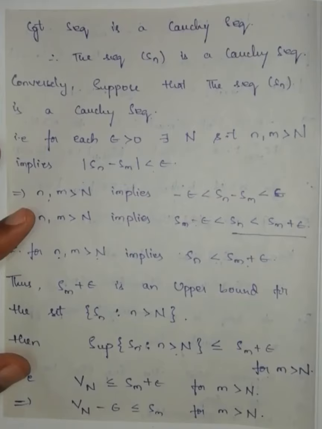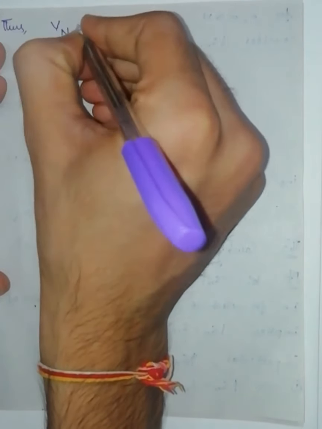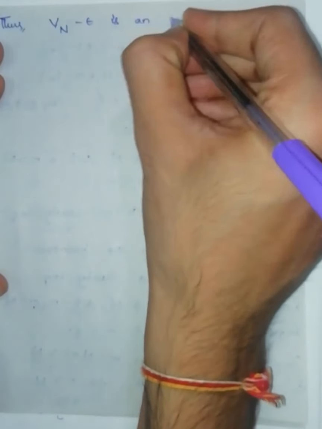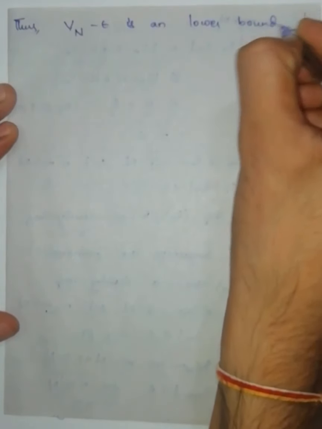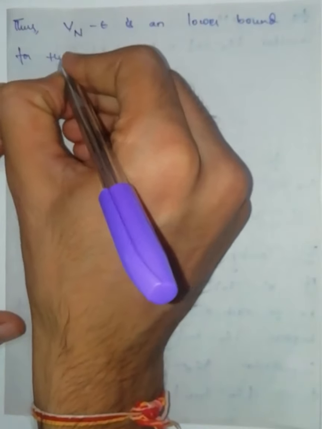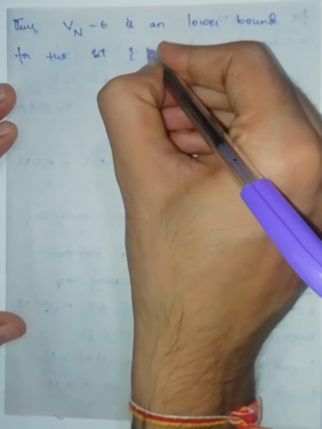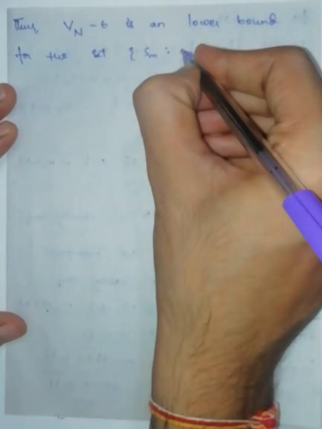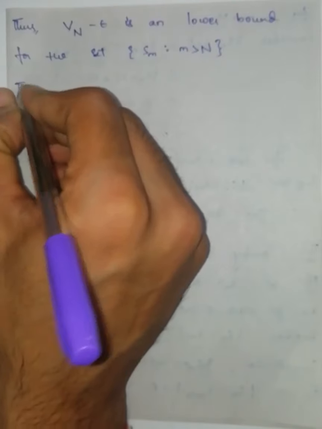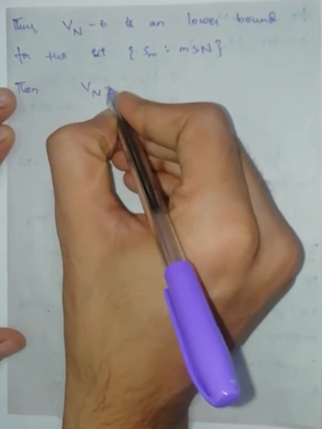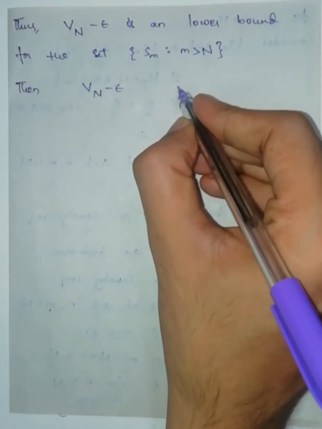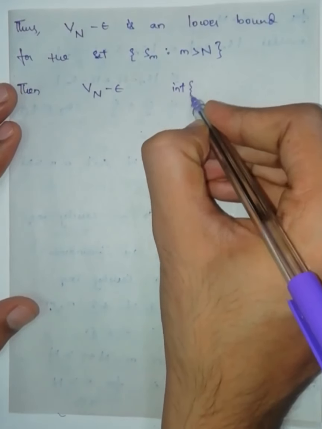Thus V_N minus epsilon is a lower bound for the set Sm where m is greater than capital N. Then this is a lower bound, and I am going to take the greatest lower bound, nothing but the infimum.